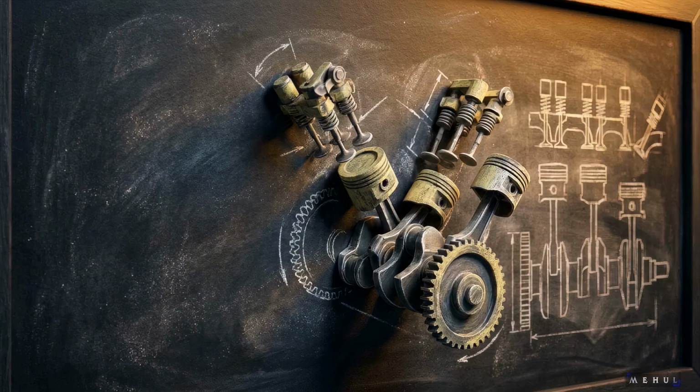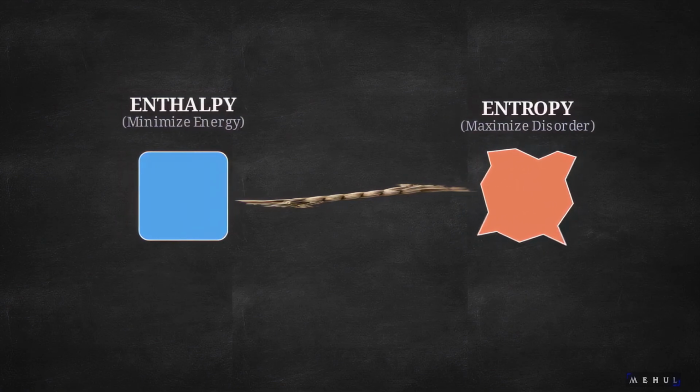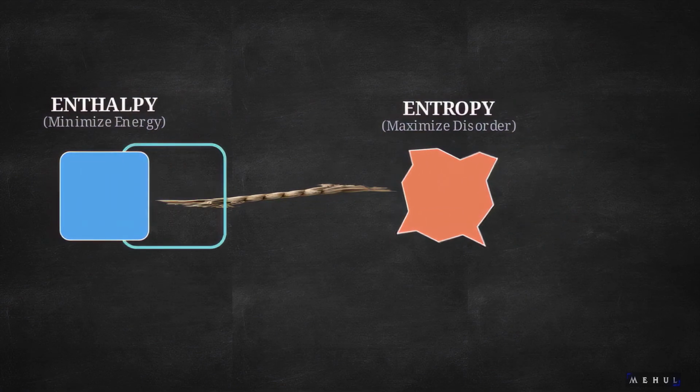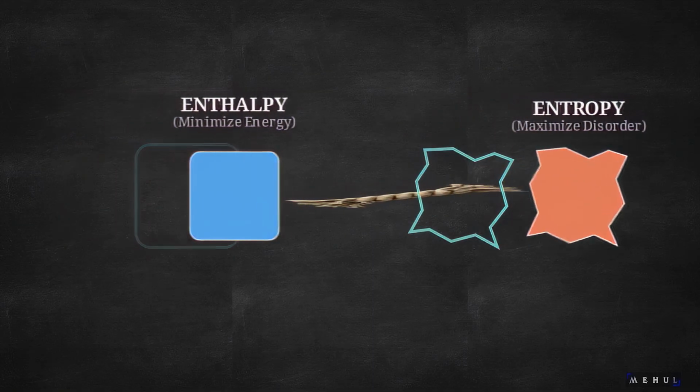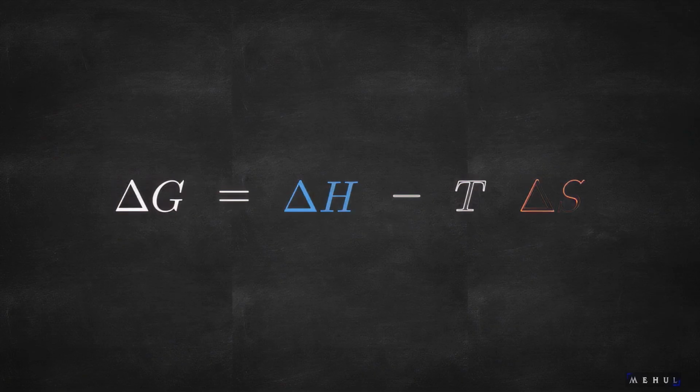Moving from individual atoms to macroscopic systems brings us to thermodynamics. Every chemical reaction is a physical tug-of-war between two forces: enthalpy, the drive to minimize total energy, and entropy, the drive to maximize disorder and randomness. Gibbs free energy resolves this conflict. This equation combines enthalpy and entropy at a specific temperature to determine if a reaction is spontaneous.